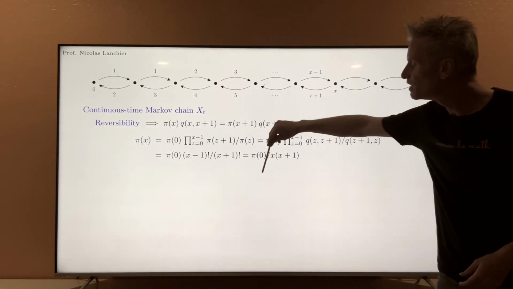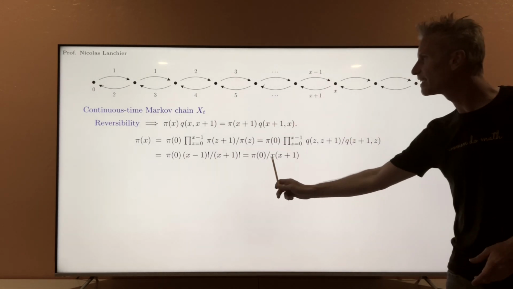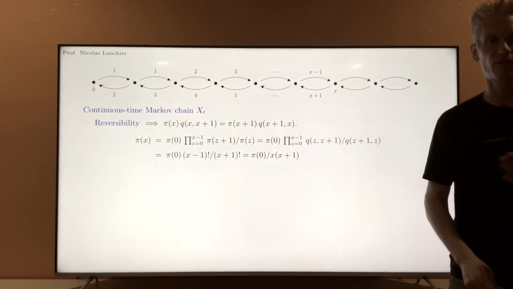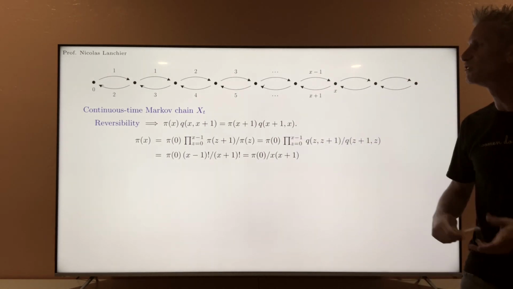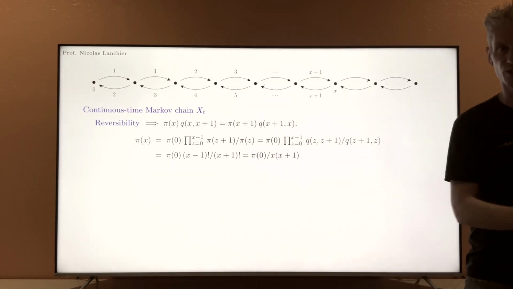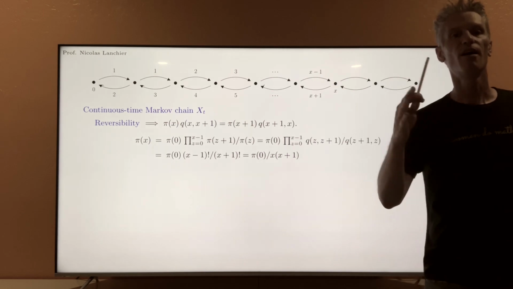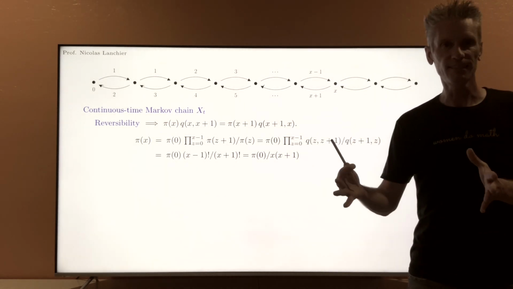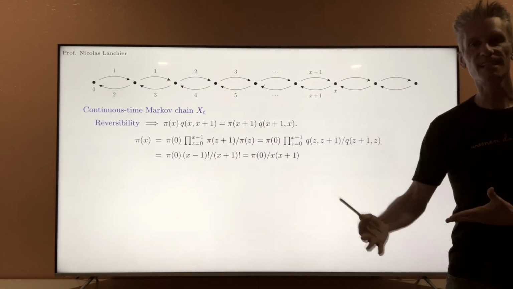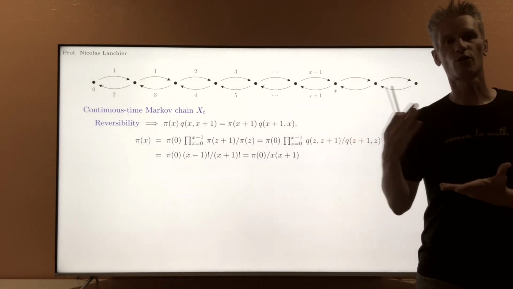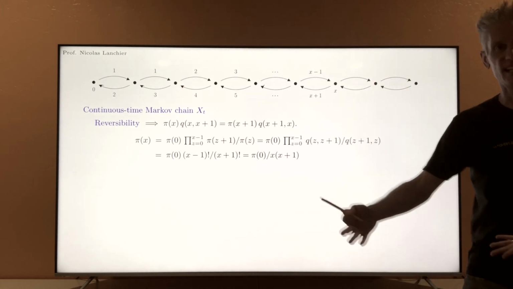Now notice that the infinite sum for x equals 1 to infinity of those terms is finite, which means that the set of reversible measures, as opposed to distributions, all have a total mass finite. And so from this set of reversible measures, you can extract a reversible distribution that is a stationary distribution.